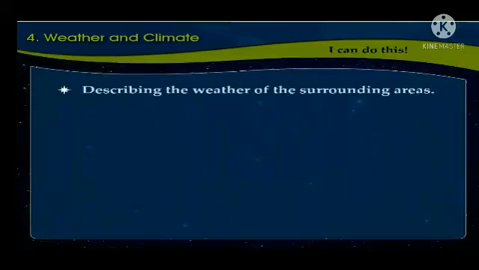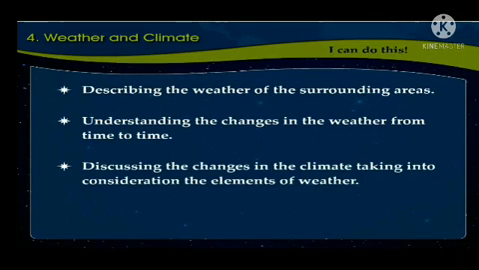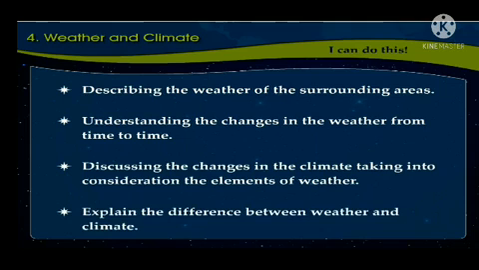I can do this. Describing the weather of the surrounding areas, understanding the changes in the weather from time to time, discussing the changes in the climate, taking into consideration the elements of the weather, explain the difference between weather and climate.